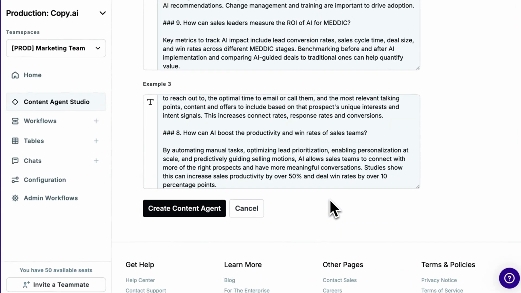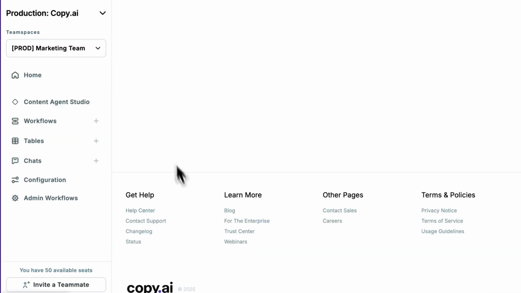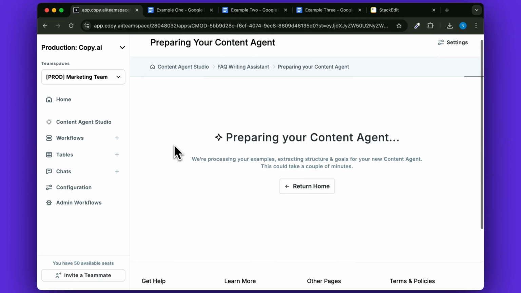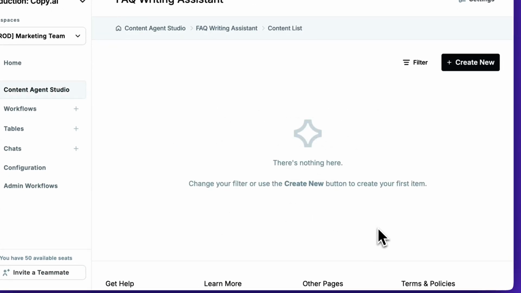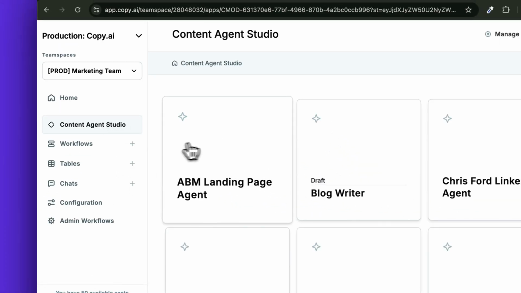When you have your 3 examples loaded, click Create Content Agent. And in just a few moments, your writing agent will be ready 24/7 and always on brand in the voice of the examples that you uploaded. When your agent is ready, you can find it in the dashboard.